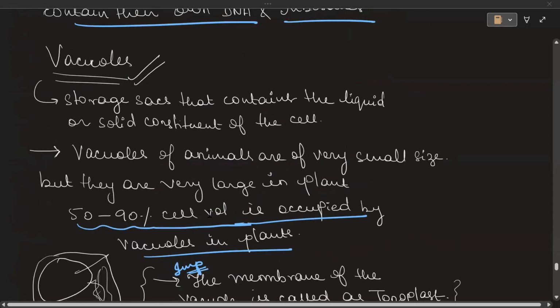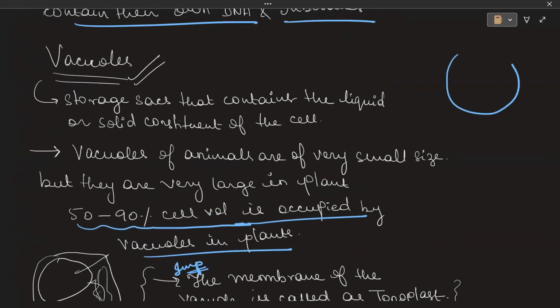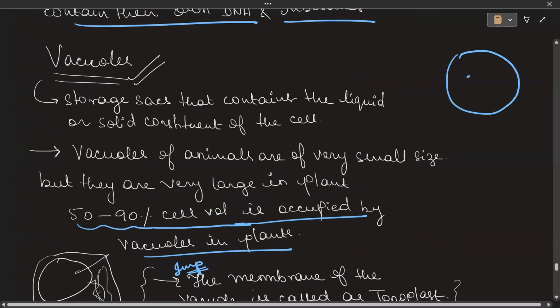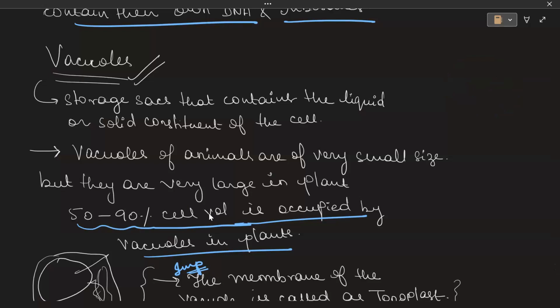Vacuoles, see, imagine vacuoles as big sacs that store liquid or solid constituents of the cell. Vacuoles in the case of animals are very small in size if present, mostly they are absent. But in the case of plants, the vacuoles are very large, so large that they occupy 50 to 90% of the volume.